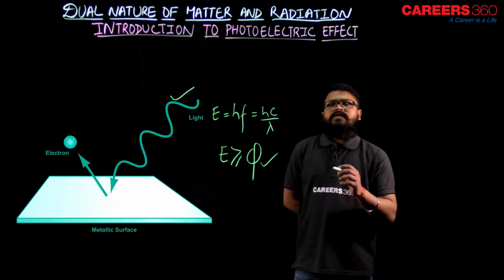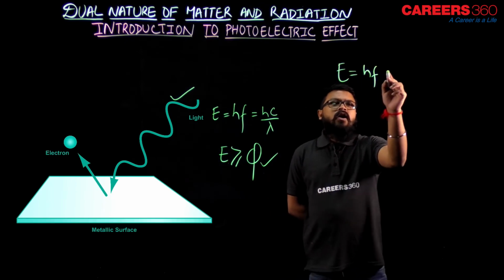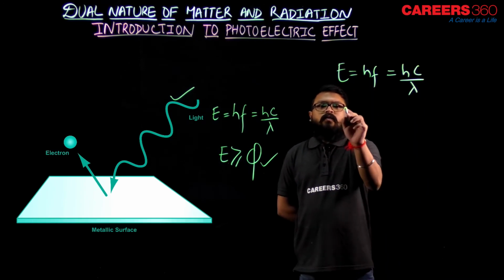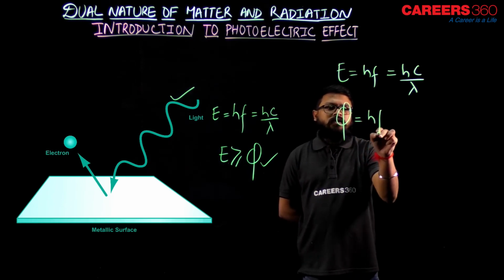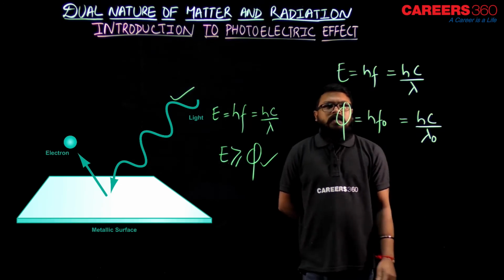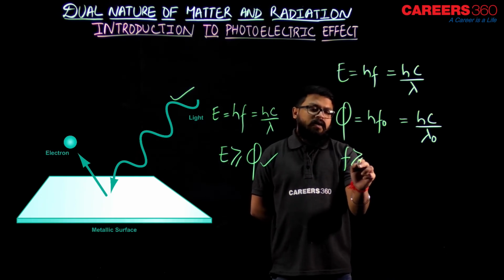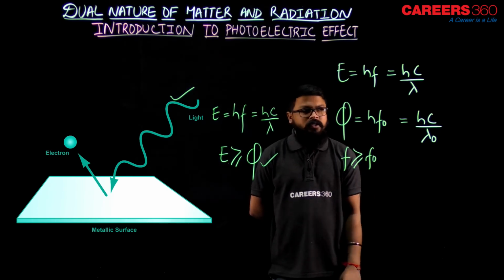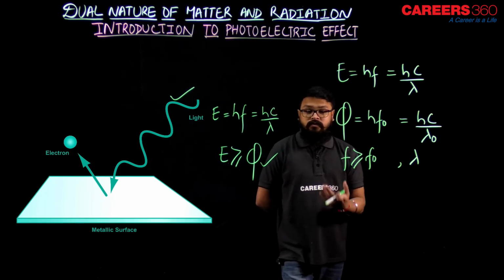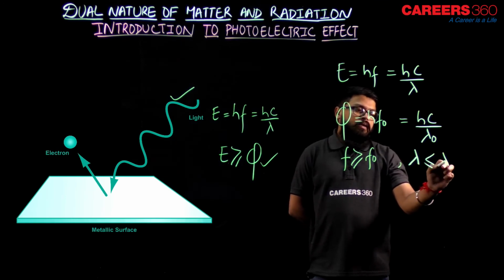So if I say that E equals hf, that is the energy of the photon, or hc by lambda in terms of wavelength, and the work function is given by hf naught, or simply hc by lambda naught, then the frequency of the electromagnetic radiation must be greater than or equal to f naught for photoelectric emission, and the wavelength lambda of the electromagnetic radiation must be less than or equal to lambda naught.